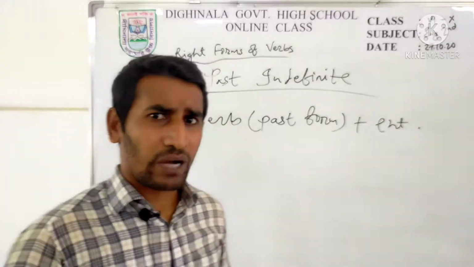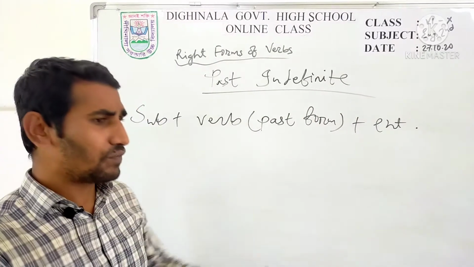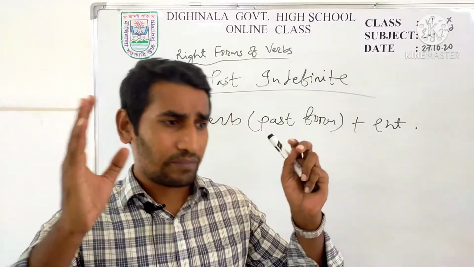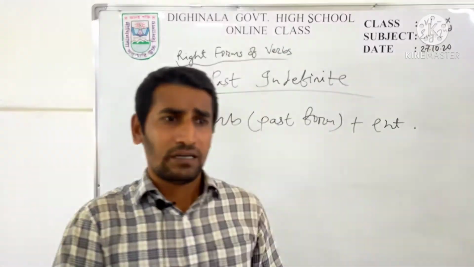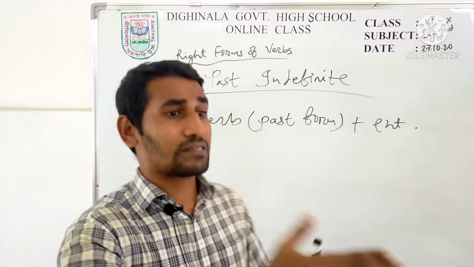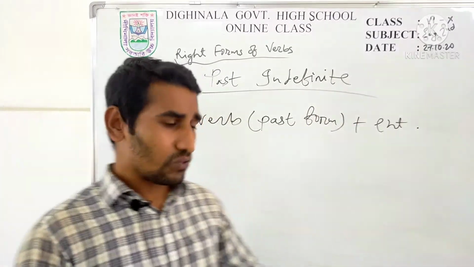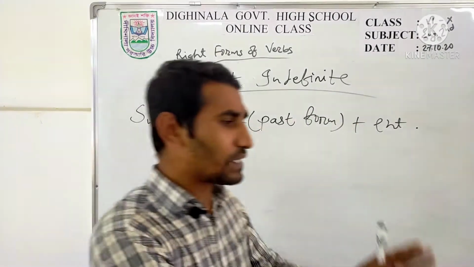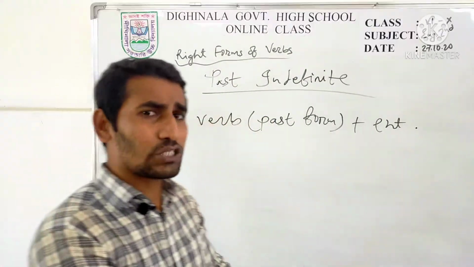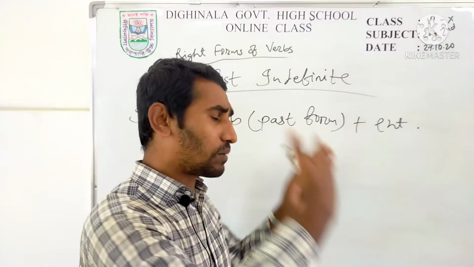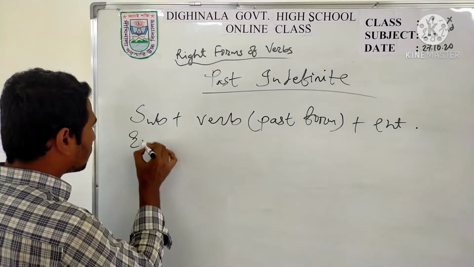Now come to the most important point. How can you recognize which sentences are past indefinite tense? It is very easy. If you see some indication like ago, yesterday, the previous day, and last plus time, that means last day, last hour, last month, last year. So these are the indications of past indefinite tense. And if you see once, one day, these are also common indications of past indefinite tense. So just see in example.